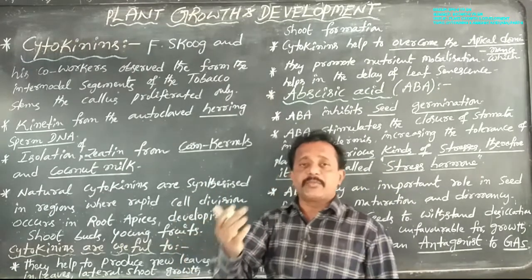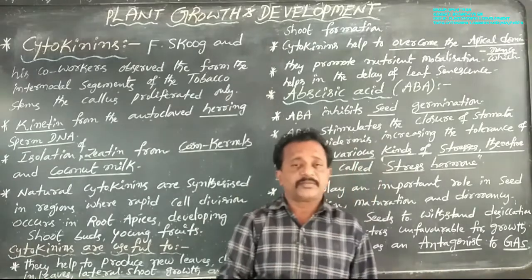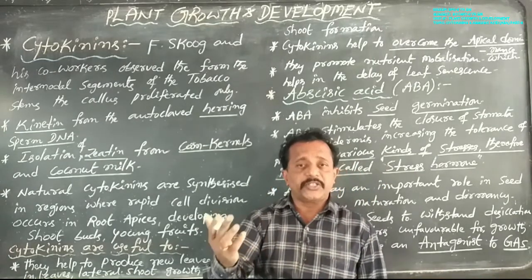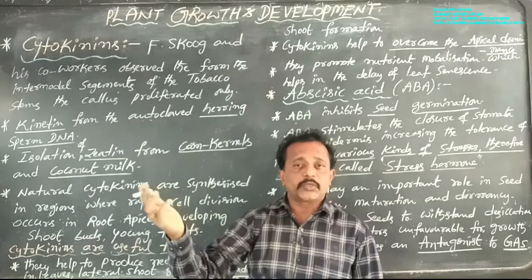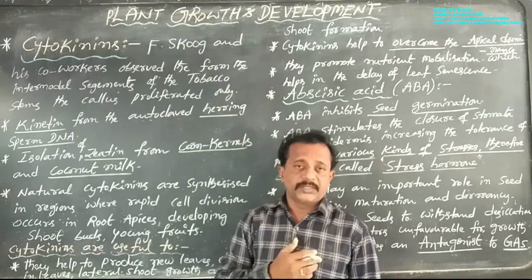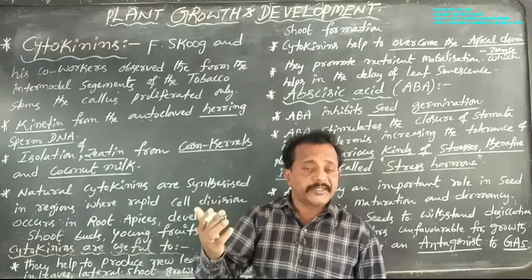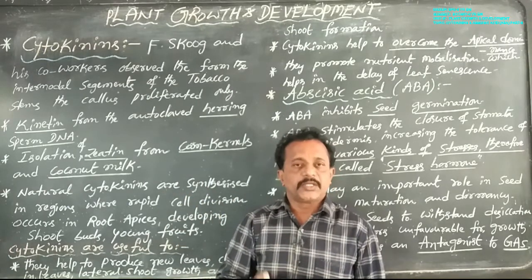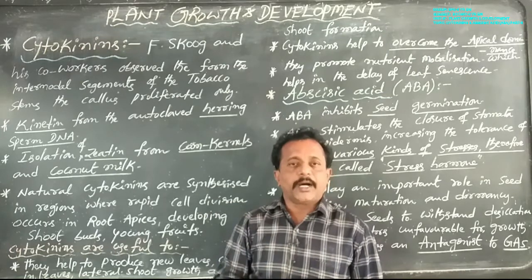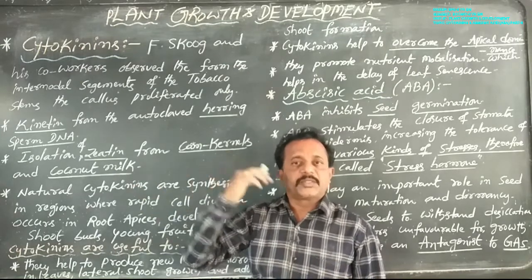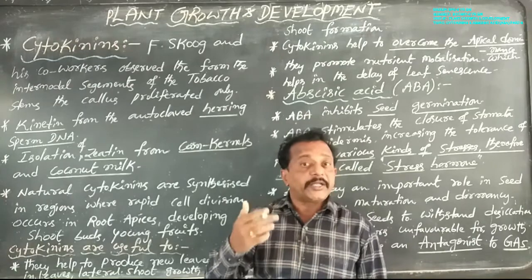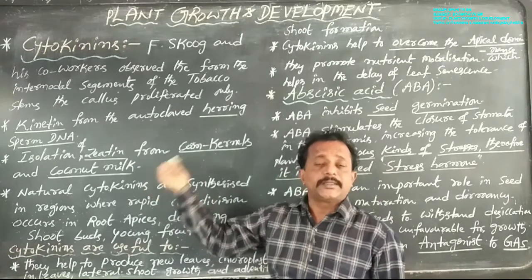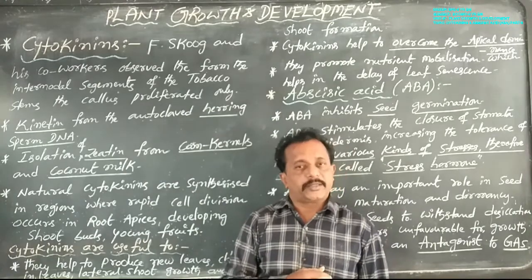At the same time, there are more than 100 gibberellic acids, GA1, GA2, GA3 and so on up to GA100. Cytokinins are of two types, kinetin and zeatin. Kinetins are obtained from herring sperm DNA, but zeatin is obtained from plants such as corn kernels and coconut milk.